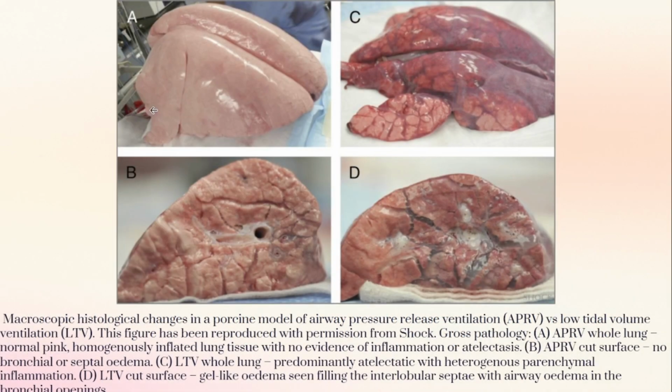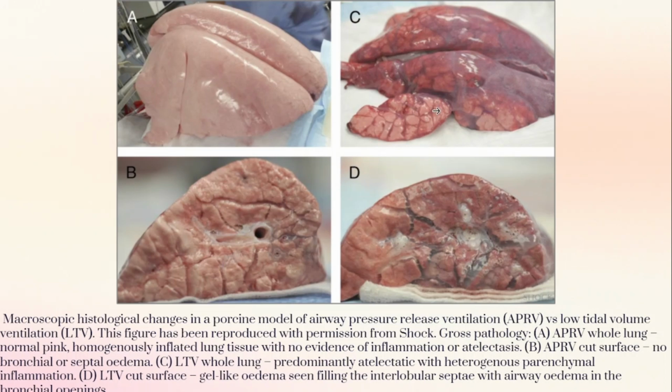If you see A and B, this is the APRV mode lung and its cross sections. C and D are the low tidal volume lung and its cross section. First, in picture A, where APRV mode ventilation was done, there are normal pink, homogeneous and inflated lung tissues, with no evidence of inflammation or atelectasis. In the cross section B, also APRV, there is no bronchial or septal edema.